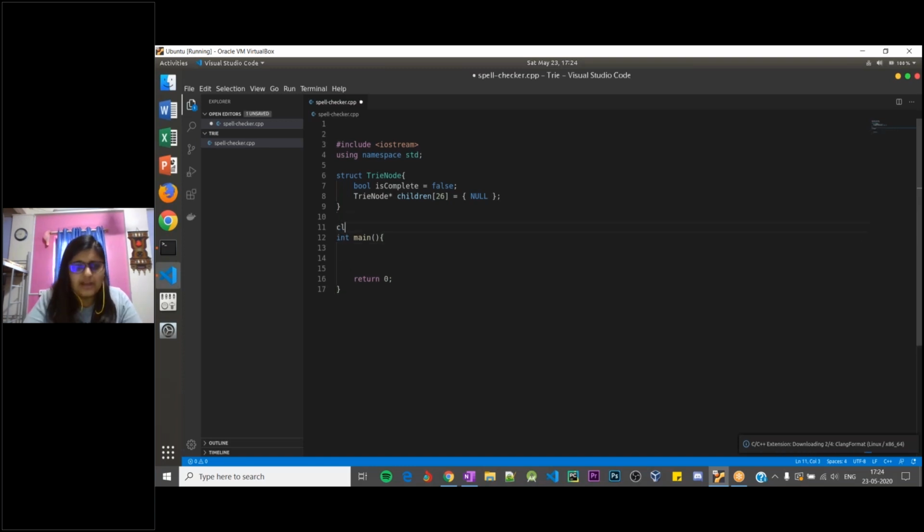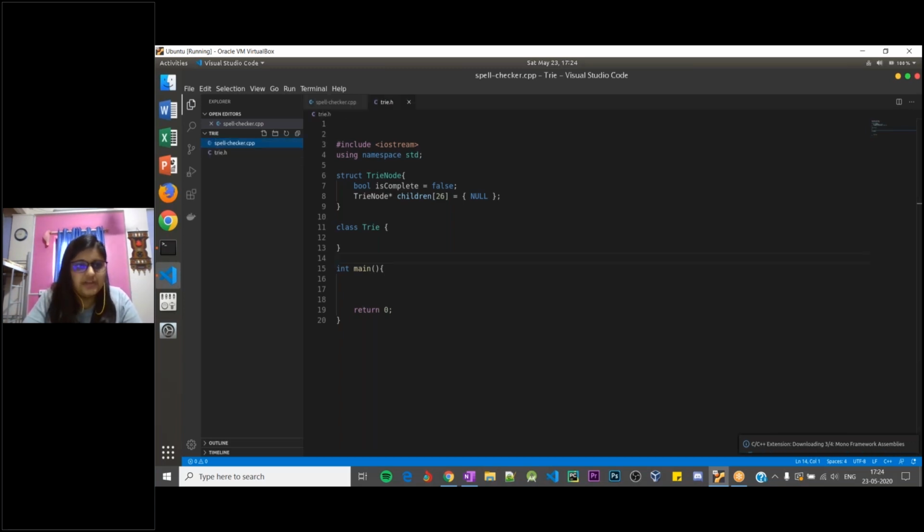And now I will need a class for our trie that we are going to code. But as you see, as and how we add more and more code to this, it will all get cluttered, and we'll have to scroll a lot to actually look at what we are typing and where is the function that we want to look at. So what I like to do personally is I like to make my code modular. I don't like my code to be in one single file. So I'll create a couple of files.